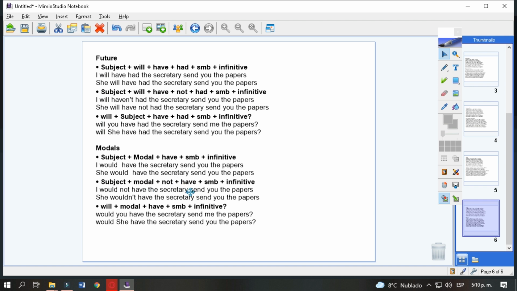For negative, we add not after the modal. I would not have the secretary send you the papers. She would not have the secretary send you the papers.